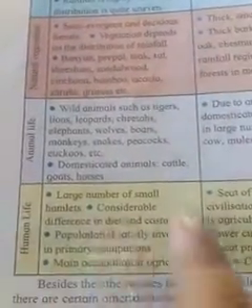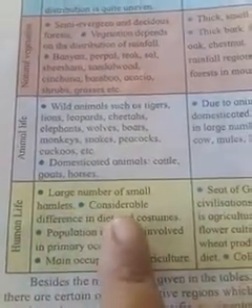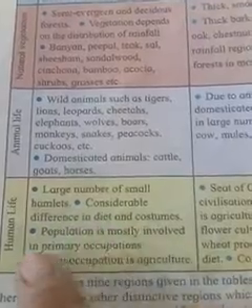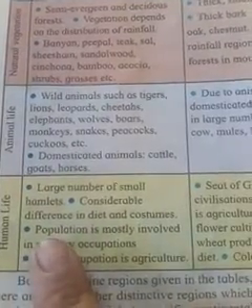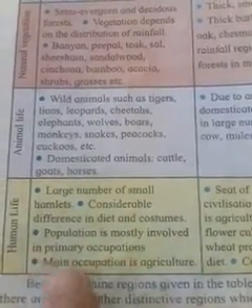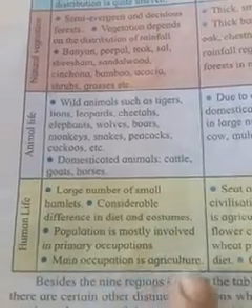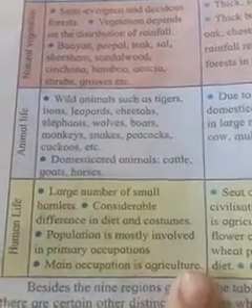What is the human life? A large number of small hamlets, with considerable differences in diet and costumes. The population is mostly involved in primary occupations. The main occupation in this region is agriculture.